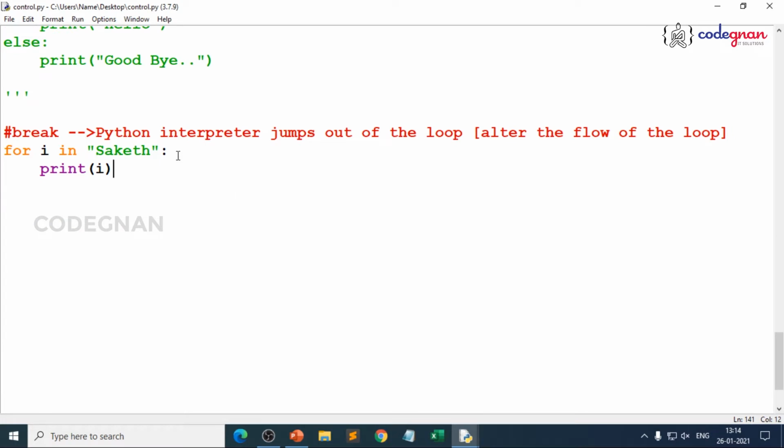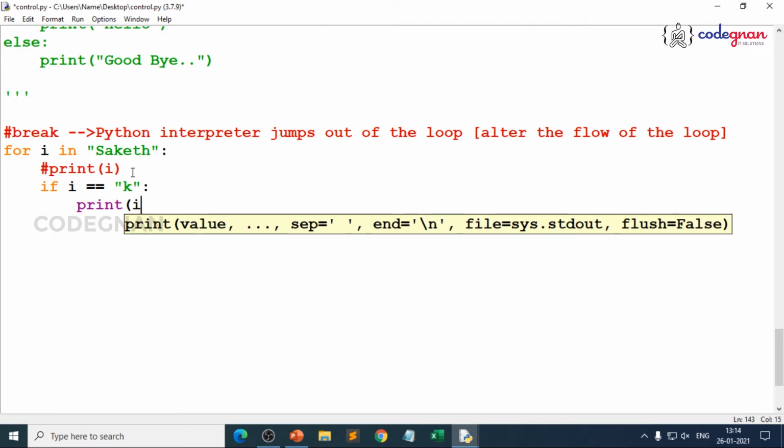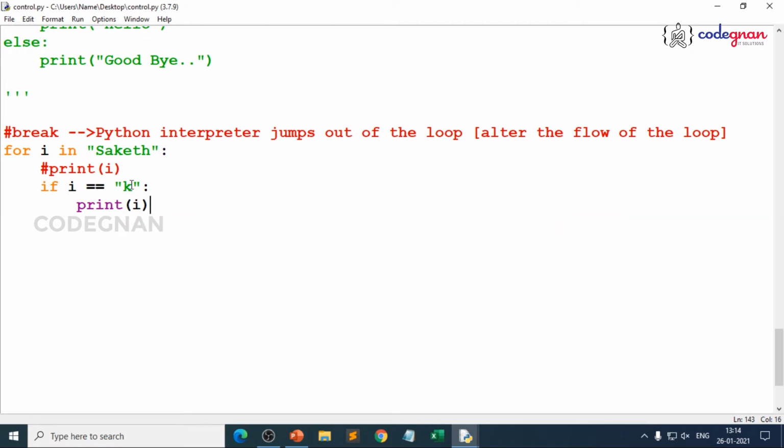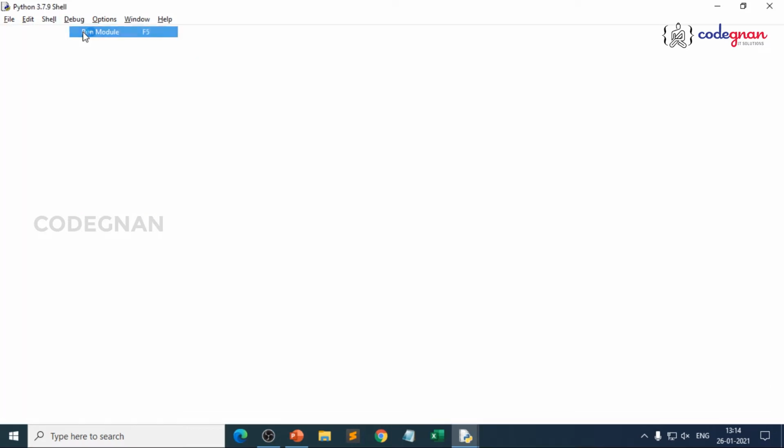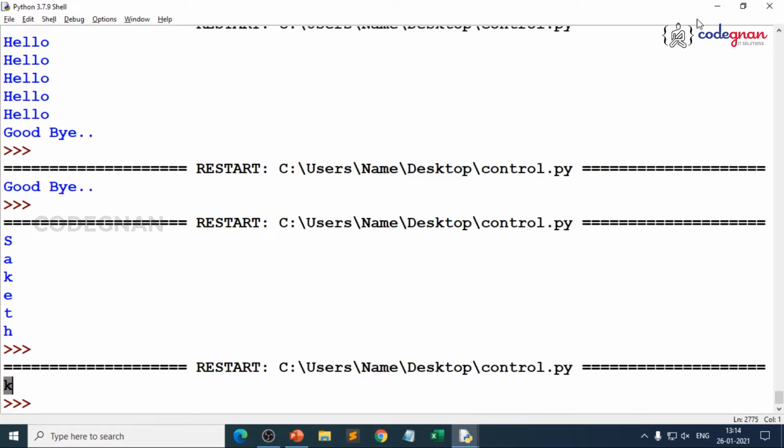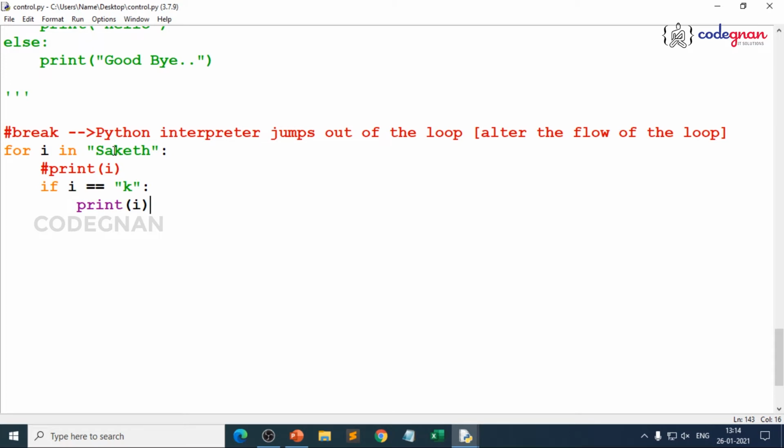Now I'll modify this, where I don't want to print each and every alphabet. Instead of that, I want to use some condition where I give if i is equal to k. If I give print of i here, there is a bit of difference. When you give i equal to k and print of i, you see what happens? You are getting only k, because my name has the k alphabet, so it is printing k. It's not a big deal. I just wanted to make some more difference.